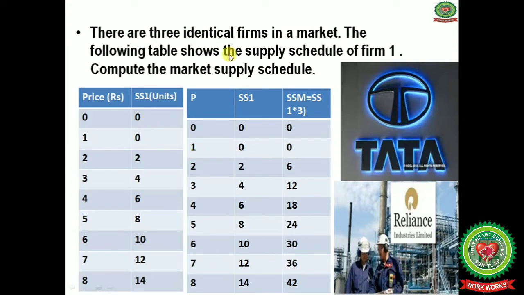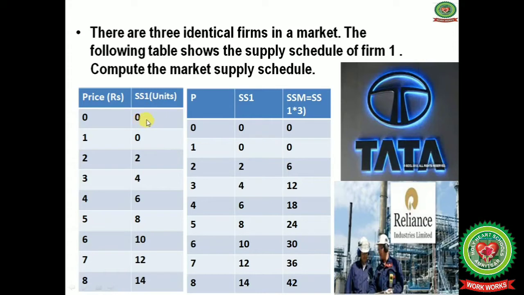That is 0, 0, 2 at price rupees 2, and at price rupees 3 supply is 4 units. At price rupees 4 supply is 6 units by firm 1, SS1, and at rupees 5 supply is 8 units. At rupees 6 supply is 10 units and so on. But in the question, there are three identical firms in a market, meaning all the three firms are giving the same supply. So we can multiply this by 3.